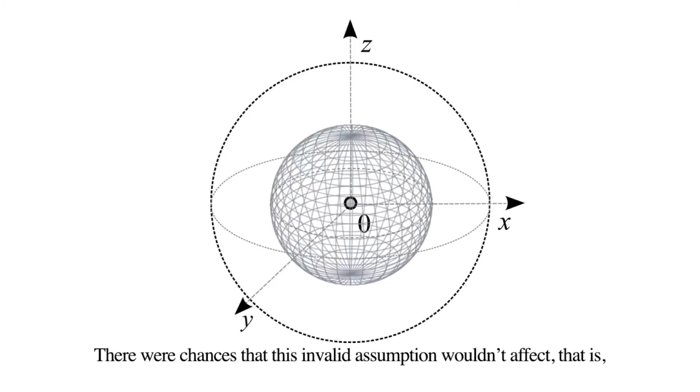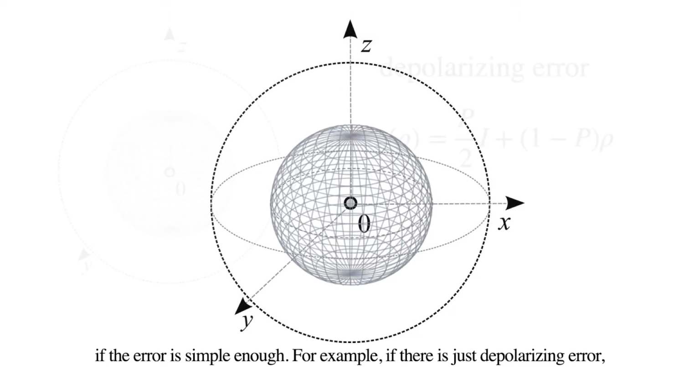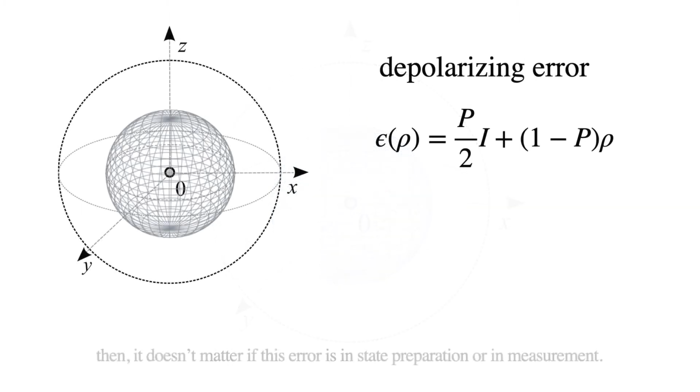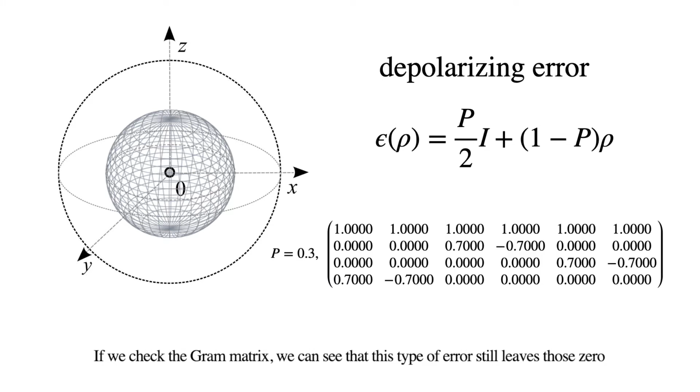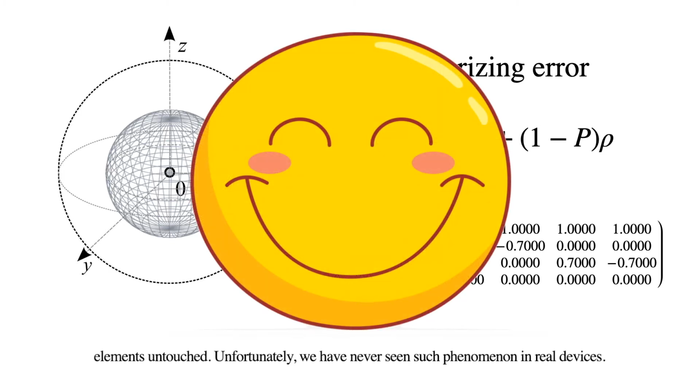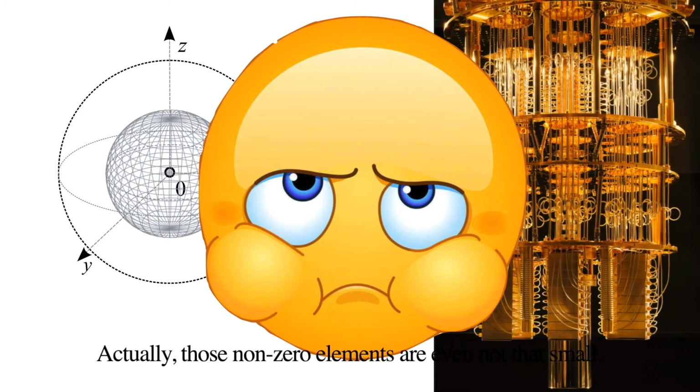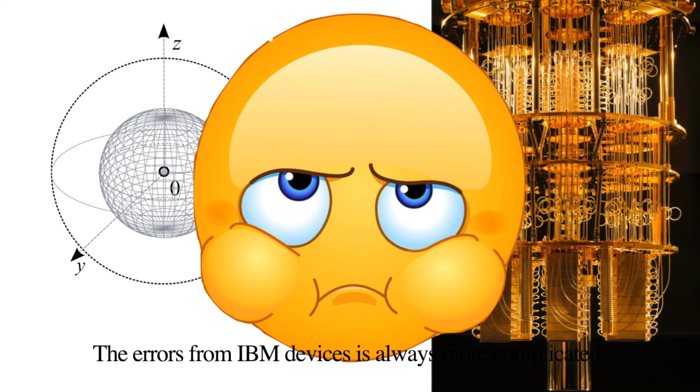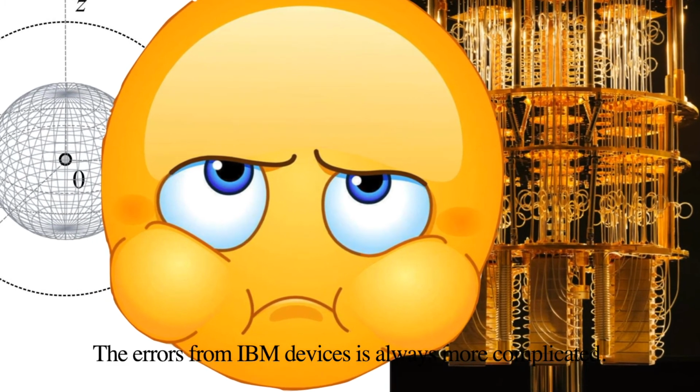There were chances that this invalid assumption wouldn't affect, that is, if the error is simple enough. For example, if there is just a depolarizing error, then it doesn't matter if this error is in state preparation or in measurement. If we check the gram matrix, we can see that this type of error still leaves those 0 elements untouched. Unfortunately, we have never seen such phenomena in real devices. Actually, those non-zero elements are even not that small. The errors from IBM device is always more complicated.